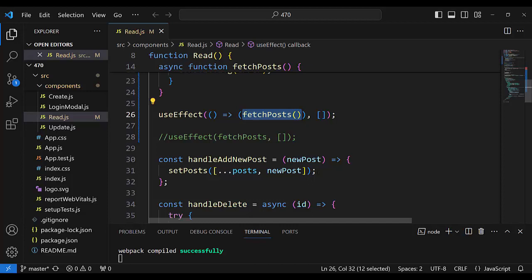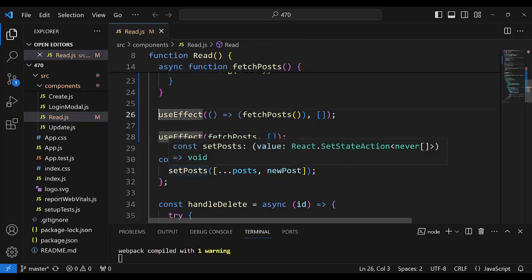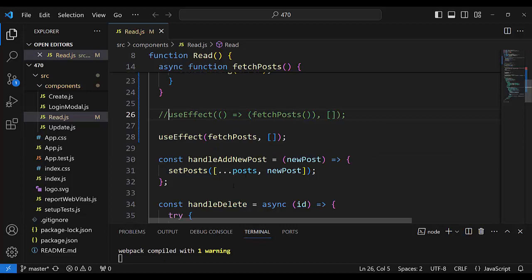and that arrow function would be called, and inside of it, in the body of the arrow function, we have a fetch post function call. It is with braces, parentheses, here and here, without parameter. Fetch post is called. We can write it like this also, and it works, all is okay. But my question, my confusion was why we need an arrow function?